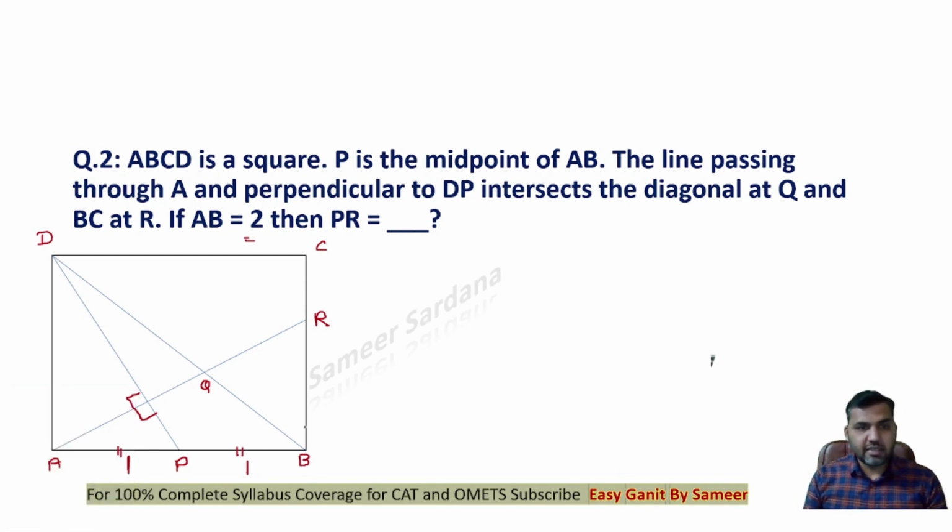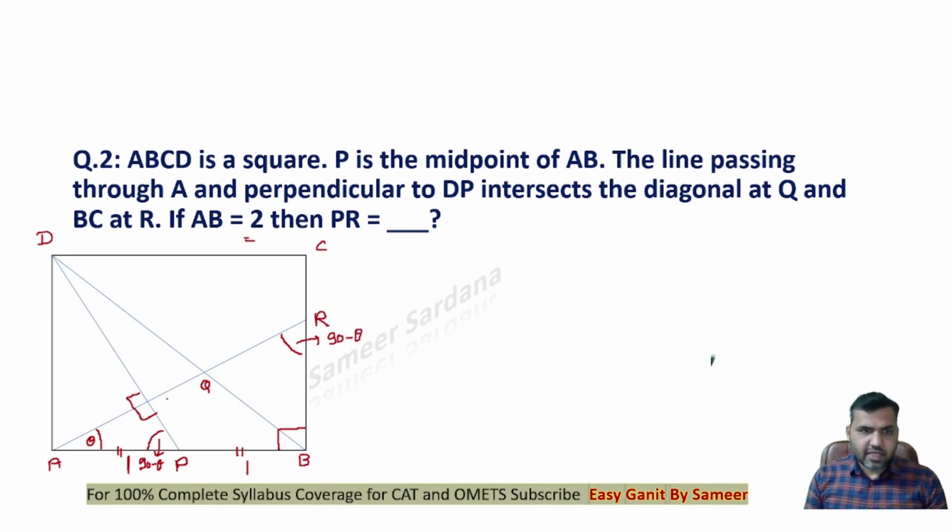This angle is 90. This angle is also 90, right? If I say that this angle is theta, now can I say that this angle will be equal to 90 minus theta? This angle would be 90 minus theta, and this angle will also be equal to 90 minus theta, right?